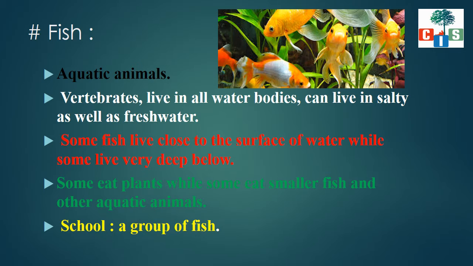Okay, those who are living close to the surface of water, while some fish live very deep below near the ocean bed. Now, what do they eat? Some fish eat plants while some eat smaller fishes and other aquatic animals.